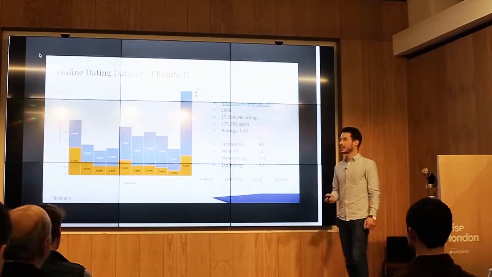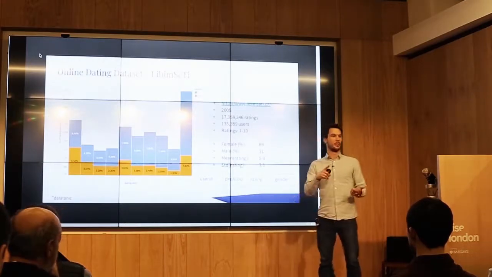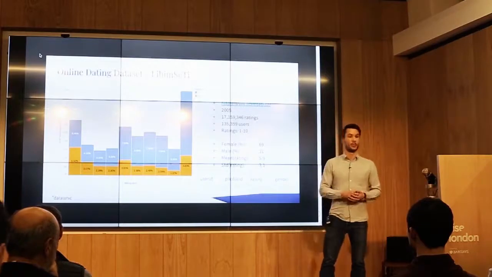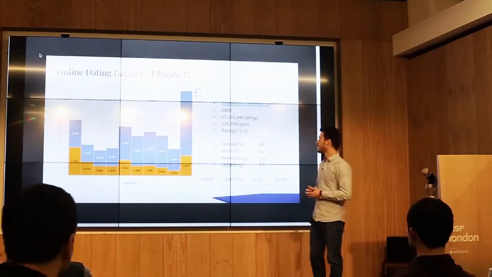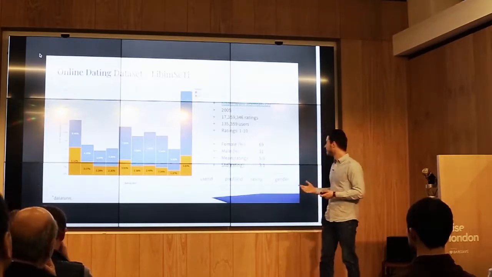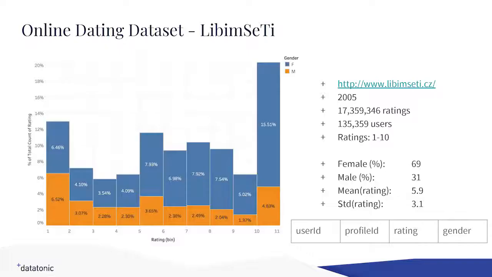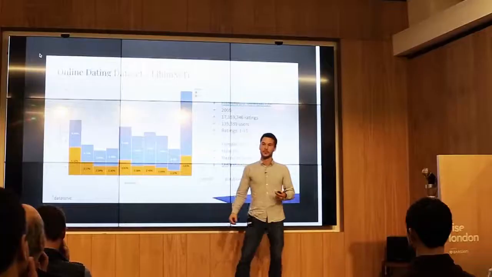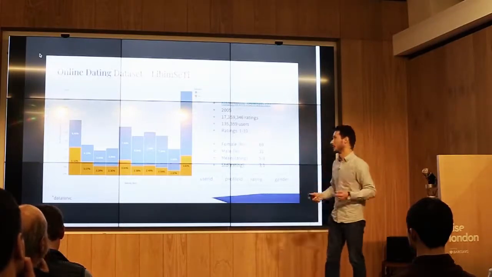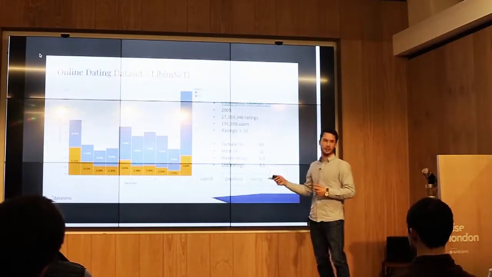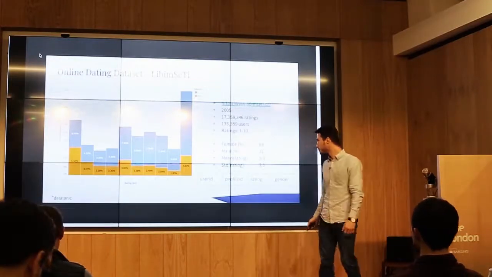So let's dive a bit into the data set. As I said, we got these ratings. A user rates another profile, maybe based on the picture, a bit more information. And the ratings go from 1 to 10. We got a heavily predominated female data set, which is quite interesting, I think. 70% women. And if you look at the distribution, that's also quite peculiar, because we see a very high number of 10 ratings and a very high number of 1 ratings. And the ratio between female and male actually switches as well. So a lot of people actually just probably go, perfect 10 or a 1, and leave it like that. So probably not even the easiest distribution to learn for a model.